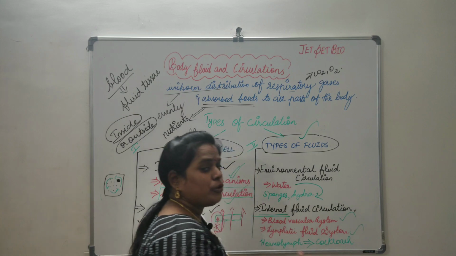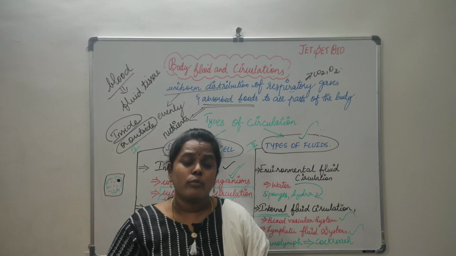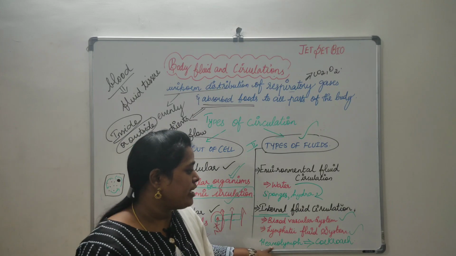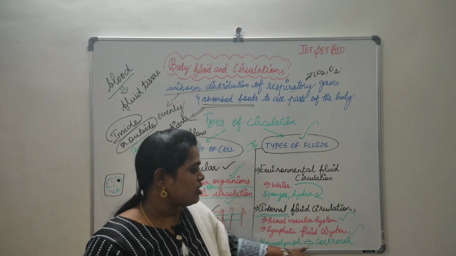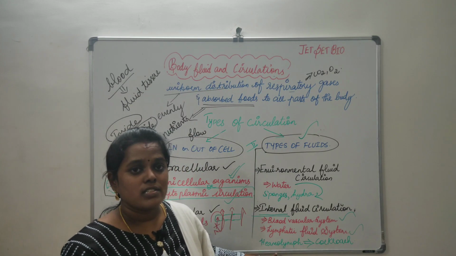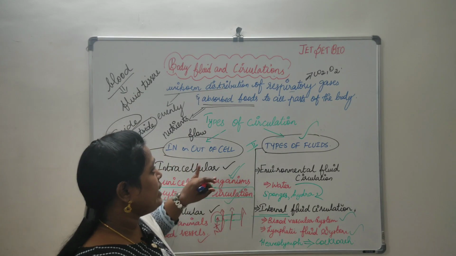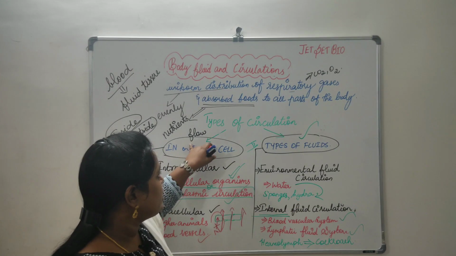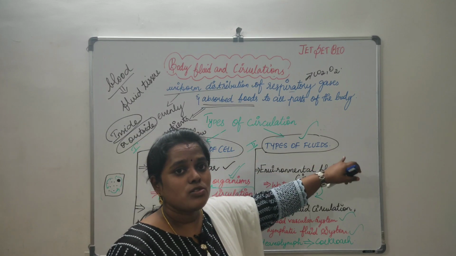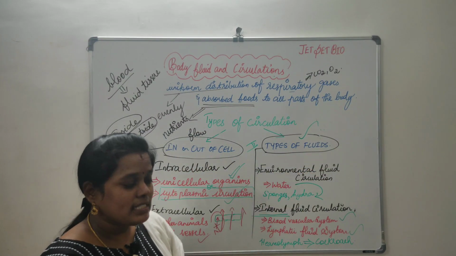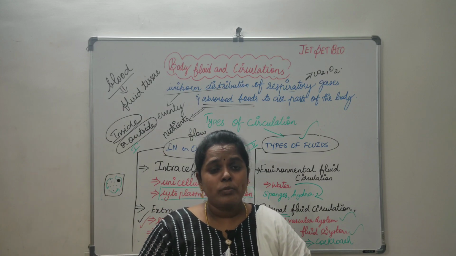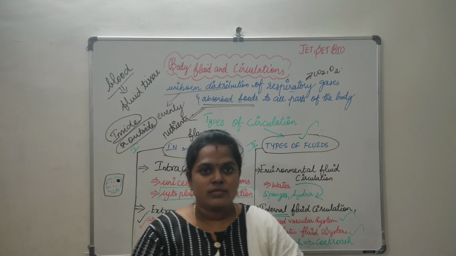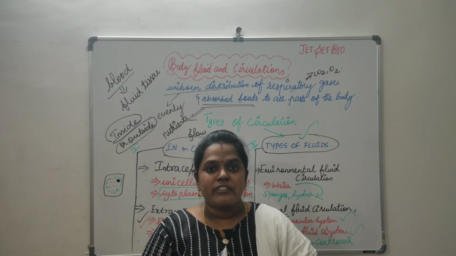As humans have a body fluid called blood, in the same way insects have a body fluid called hemolymph. Mainly we will be discussing cockroaches when hemolymph is considered. This is all about the types of circulation: one based on the flow, and one based on the fluids, the types of fluids entering and leaving the system. So now I hope you have understood how circulation is classified. This is all about the topic we have discussed today.